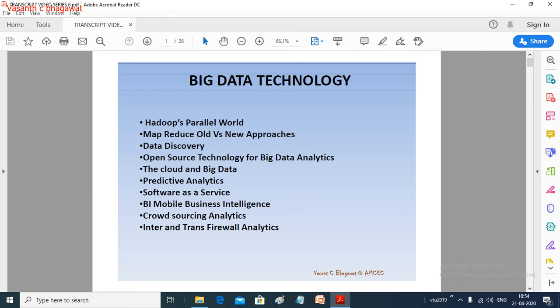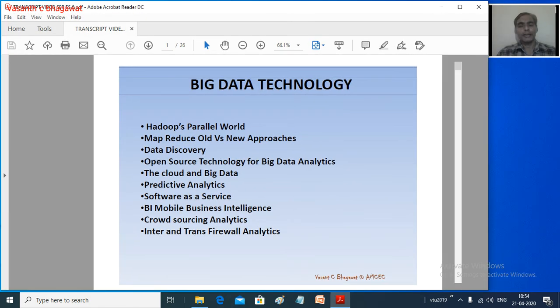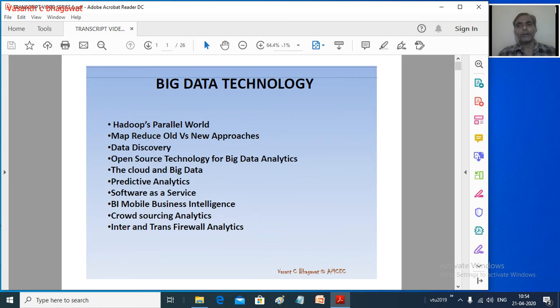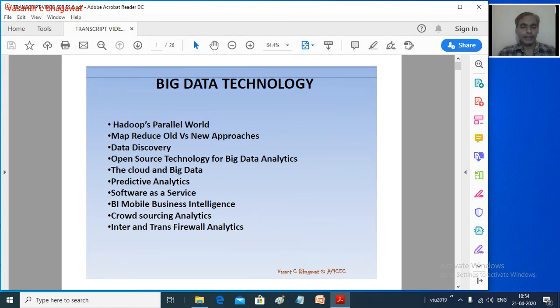In the previous modules we have seen a lot of things related to big data: its definitions, analytics, the various steps we are going to use, and more about the data. So in this module we'll be talking about the technologies part, and as we can see here, what is Hadoop.